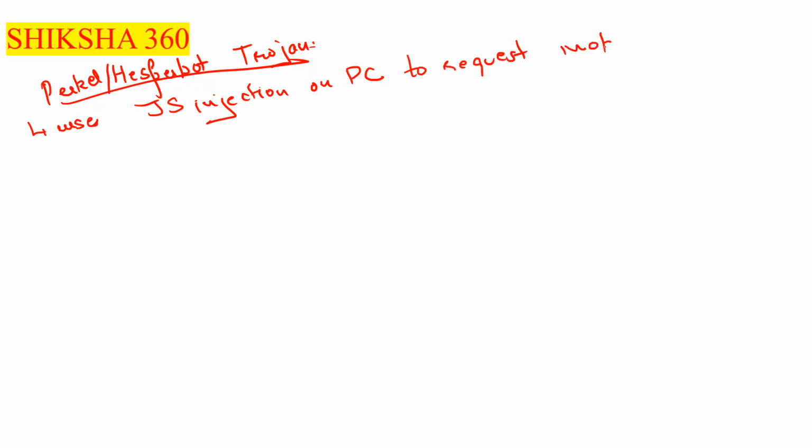To request a mobile number. Basically it delivers the Trojan via SMS. That is basically Perkle or Hypers boot Trojan.